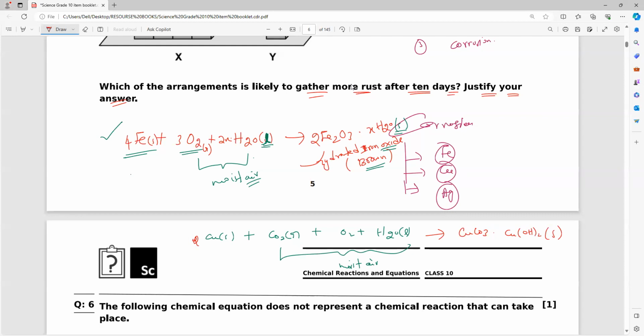So what is the full name of this one? Basic copper carbonate. Color, everybody? Green. That is very important for us. That is only for board exam competency-based questions.